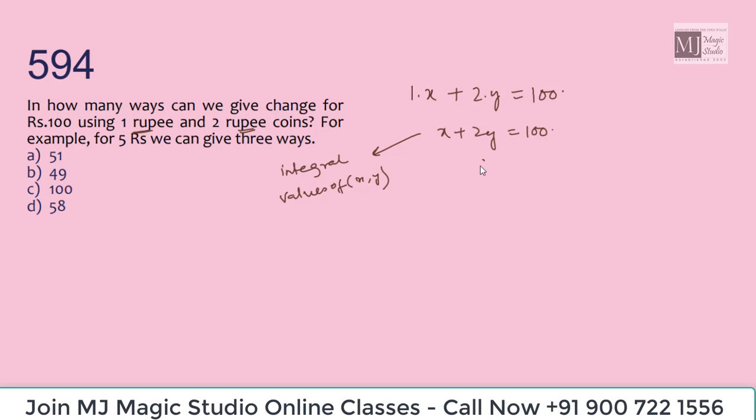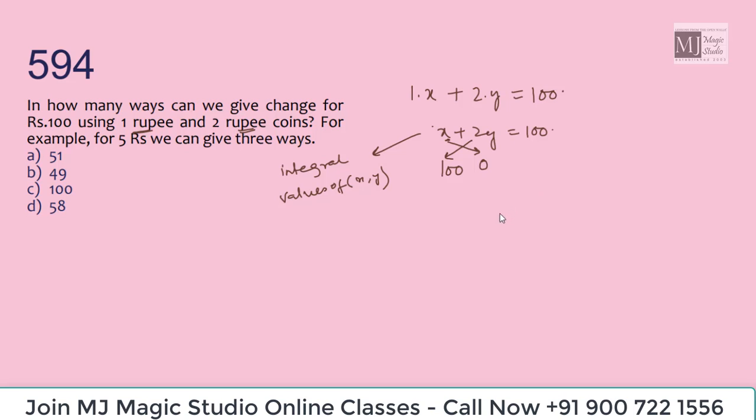Let y equal 0. Then x is equal to 100. Now we'll keep on increasing y by 1, because the coefficient of x is 1, and subsequently the value of x will keep on decreasing by 2. This is what we can observe. If we increase the value of y by the coefficient of x, the integral value of x will keep on decreasing by the coefficient of y, and the total will remain the same as 100.